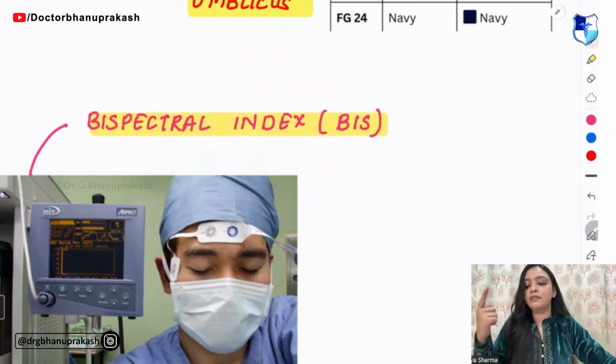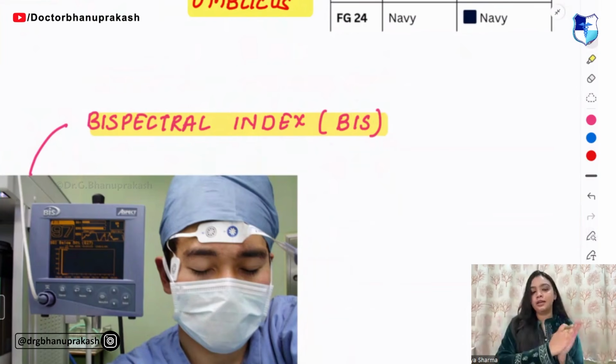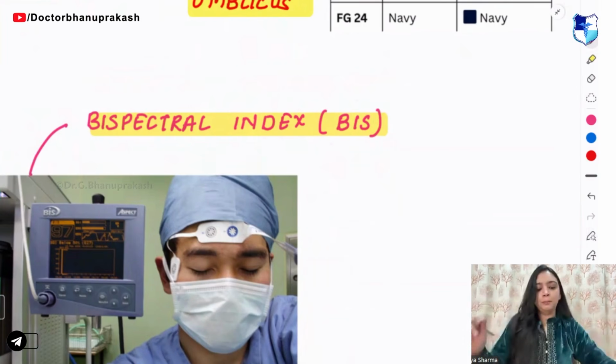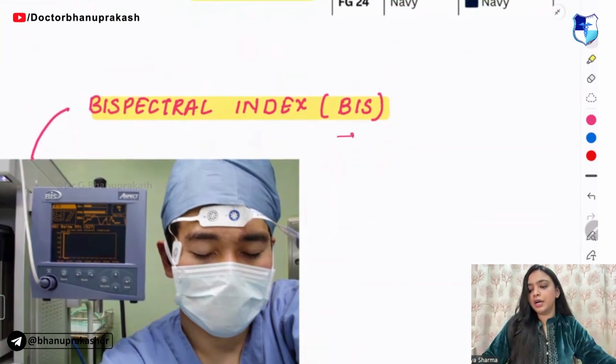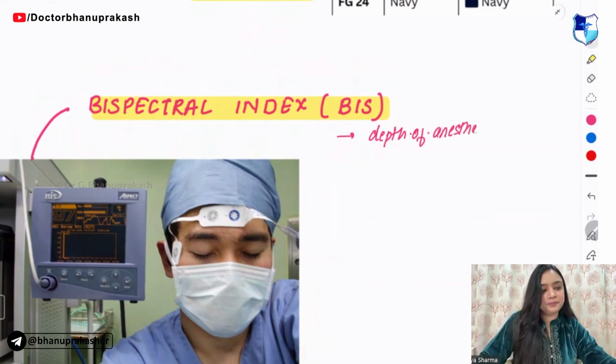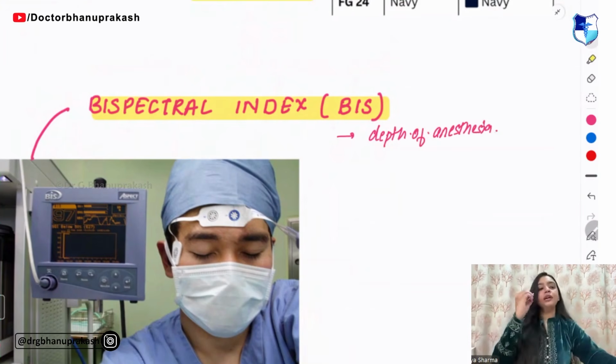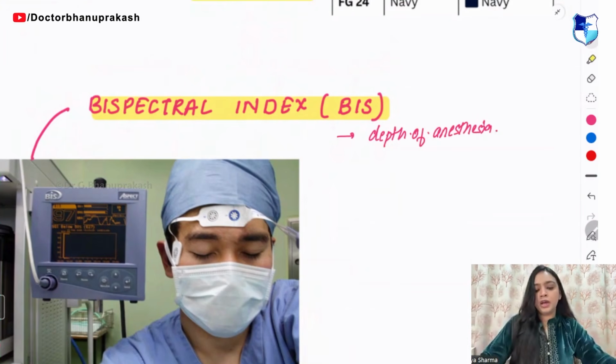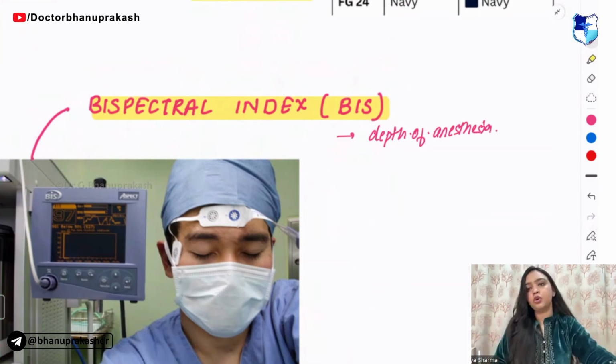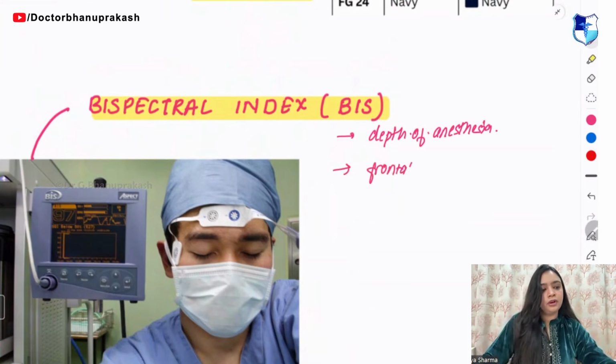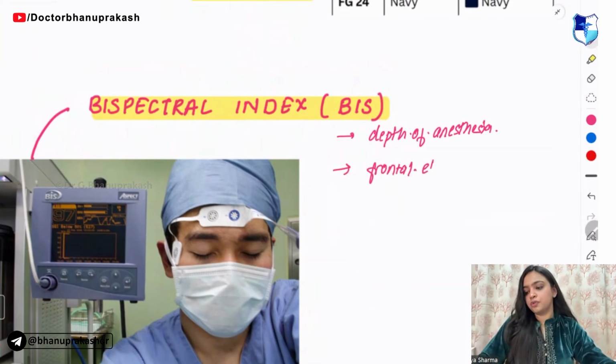Next topic that you have is bispectral index, that is BIS. So BIS is used for what? It is used to assess the depth of anesthesia. Now, where we put the electrodes? We put the electrodes on the frontal side. So, you are having the frontal electrodes.